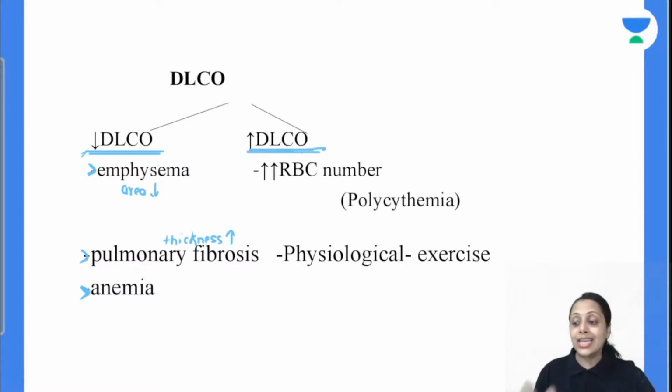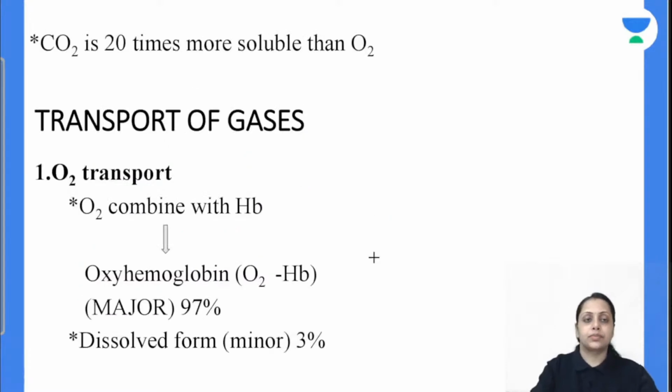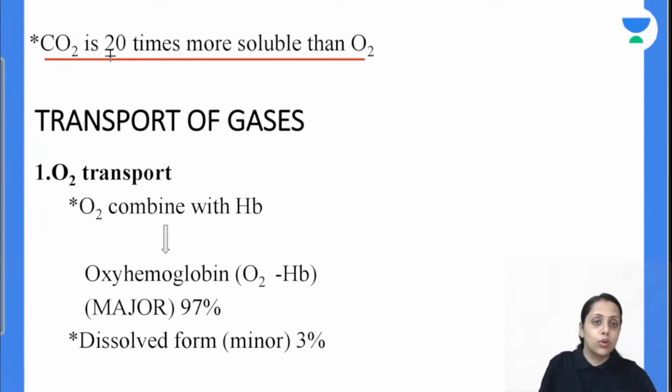नेक्स्ट इज द सिचुएशन जहाँ पे हमारा डिफ्यूजन कैपेसिटी ऑफ लंग इंक्रीजेस, it is during the polycythemia. Polycythemia में RBC number is more, and since RBC number is more, hemoglobin will be more, and that's why the diffusion capacity of lung for carbon monoxide increases. Physiological situation like exercise, उस समय भी हमारा relative polycythemia occurs, and that's why in that situation also diffusion capacity of lung for carbon monoxide increases. ठीक है, clear everybody? Moving further, this point is also important. Carbon dioxide is 20 times more soluble as compared to oxygen. Do you remember?